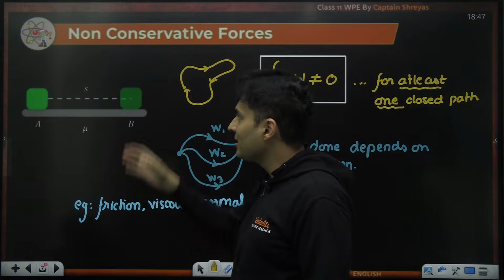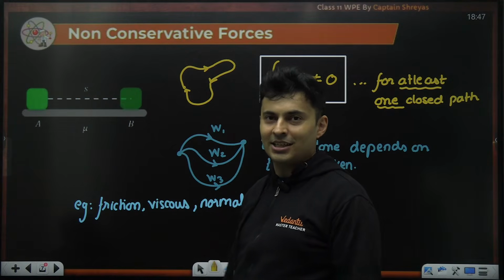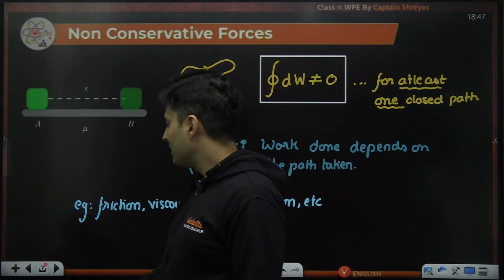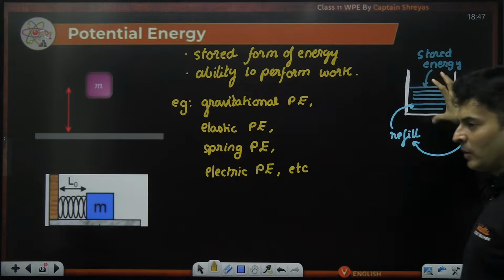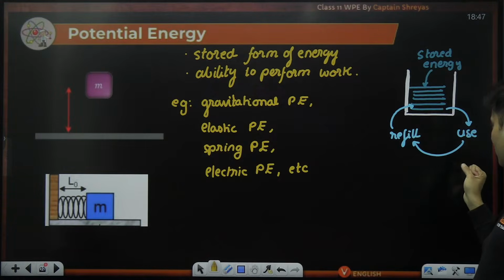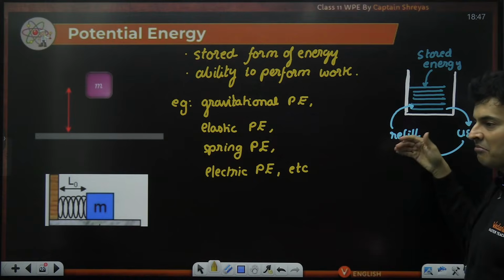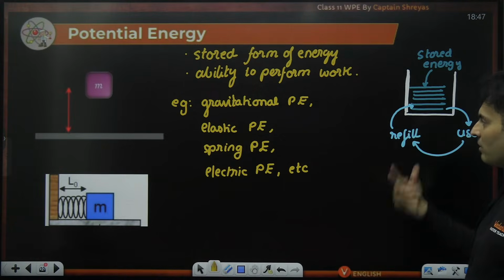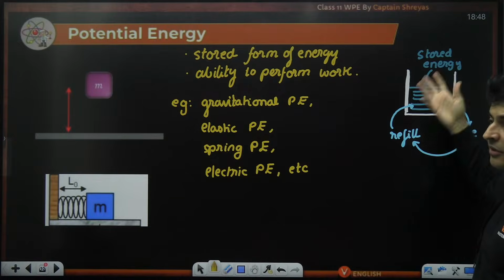Maybe there is a reason why they got that name, non-conservative, because they are not maintaining that energy. They're not conserving it. It's like saying you had a tank which had some energy stored. If you use it, okay, you're getting something, but it is not refilling that much. Maybe if I take out 20 liters, I'm able to refill 1 liter. Or maybe I'm using 1 liter while refilling, I'm filling more.